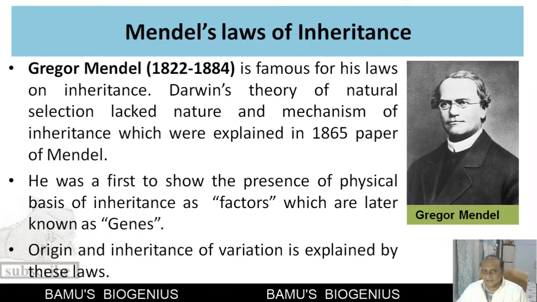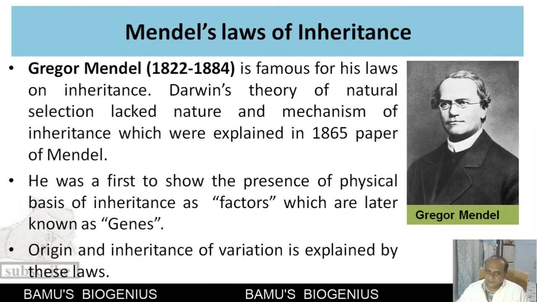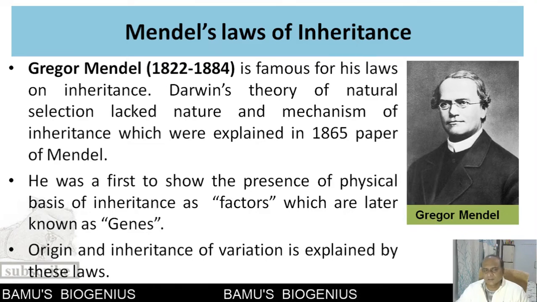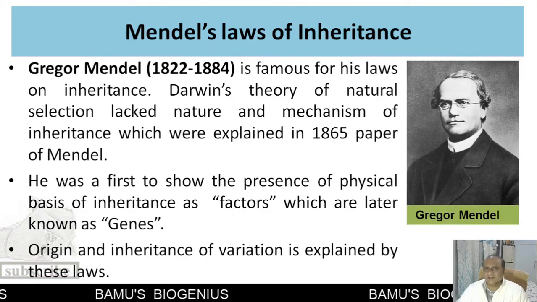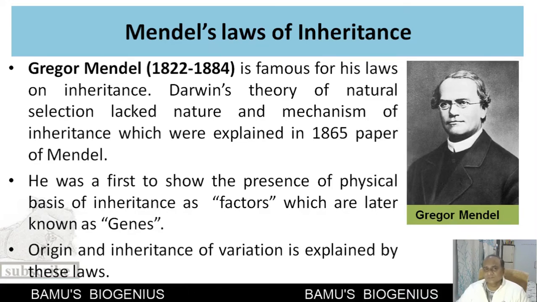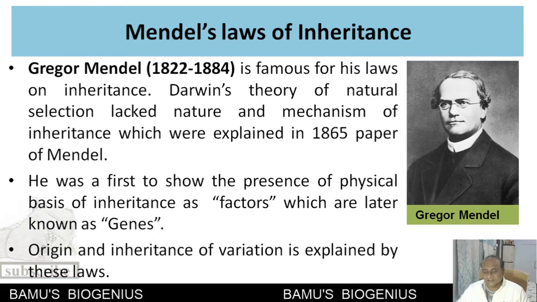Now, the next scientist was Johann Gregor Mendel. We know that he is famous for his laws of inheritance, but at that time Darwin was unaware of these laws, and he was unable to explain how variations arise and how these variations are transferred from one generation to another.